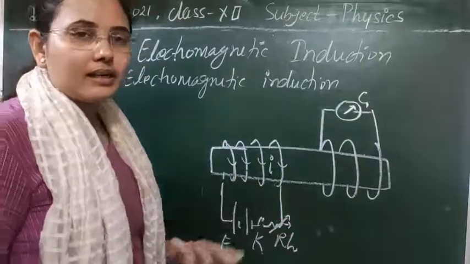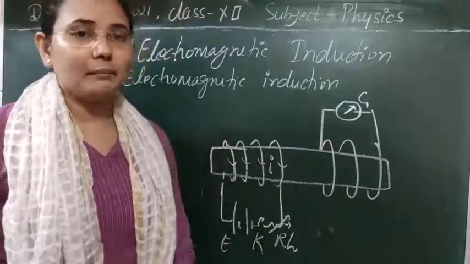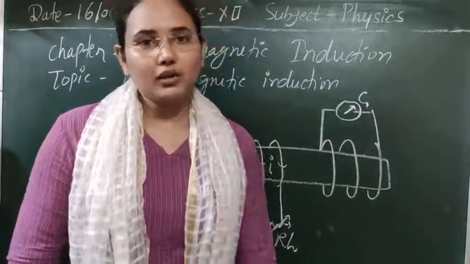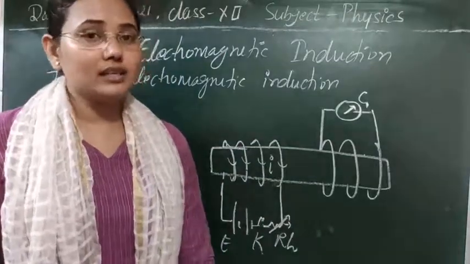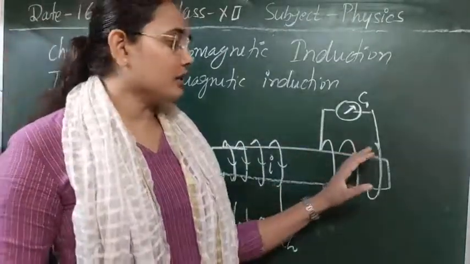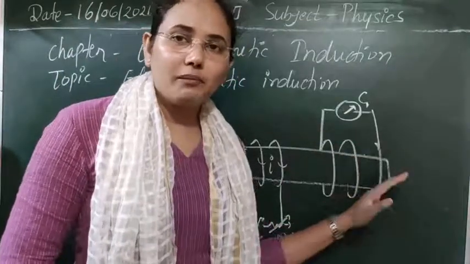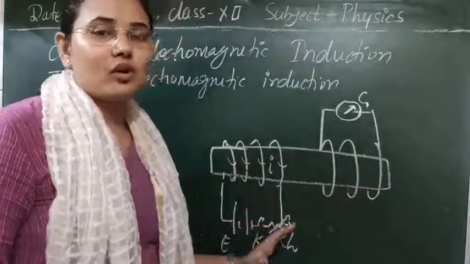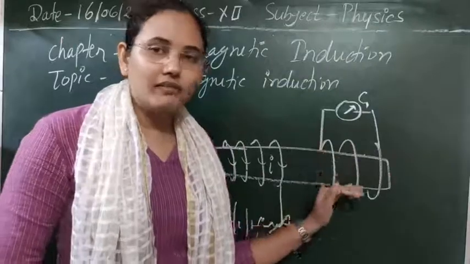So here this current is now steady. You know that for steady current we also get a magnetic field, which can be calculated easily by Ampere's theorem or the Biot-Savart law. But that magnetic field is uniform, it is not changing. So some of the flux will be linked with this loop, but with time, as this is not changing, the flux will not change. So initially the flux is 0.